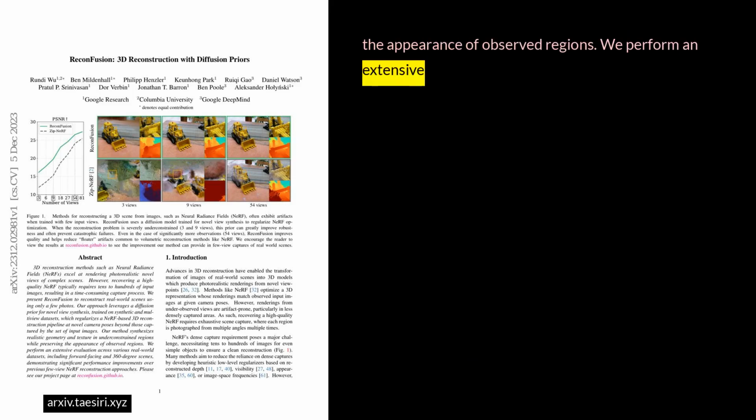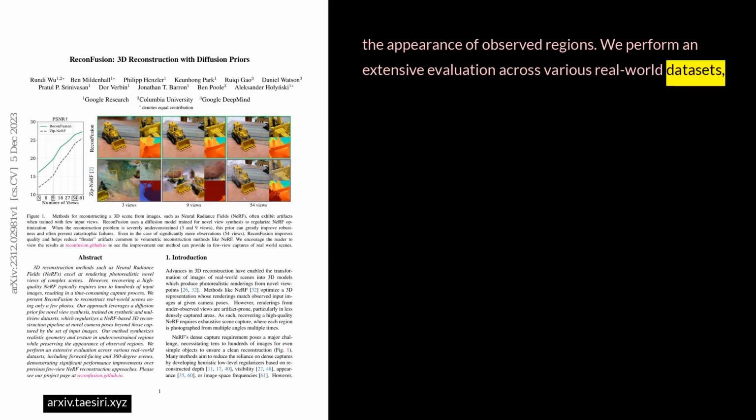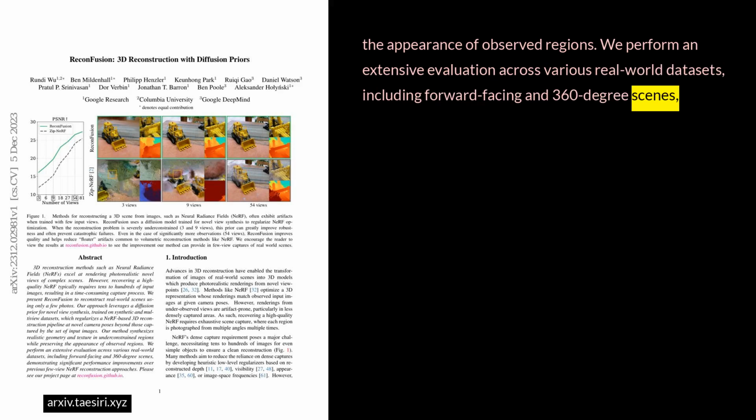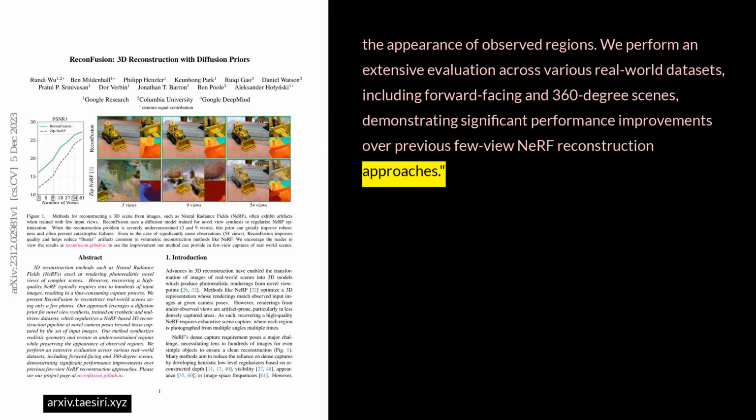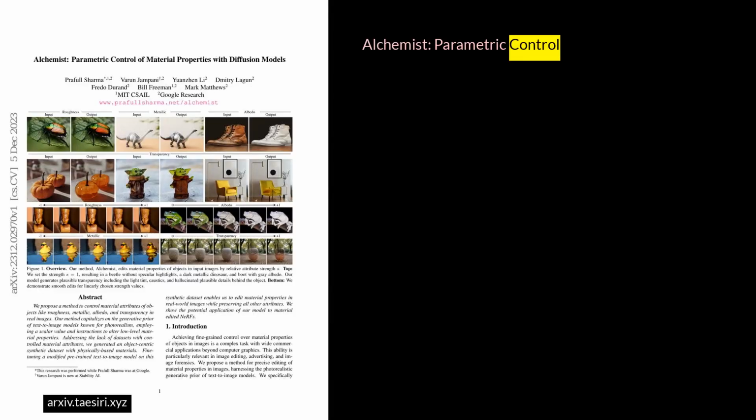We perform an extensive evaluation across various real-world datasets, including forward-facing and 360-degree scenes, demonstrating significant performance improvements over previous few-view NeRF reconstruction approaches.